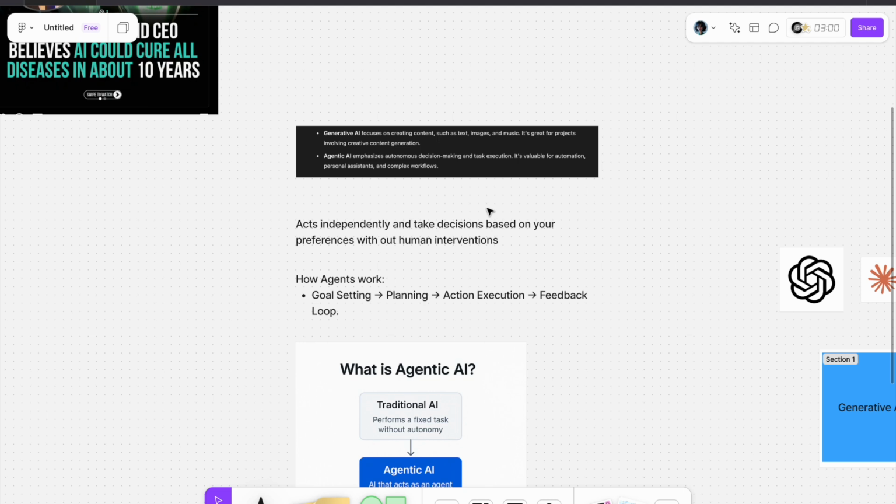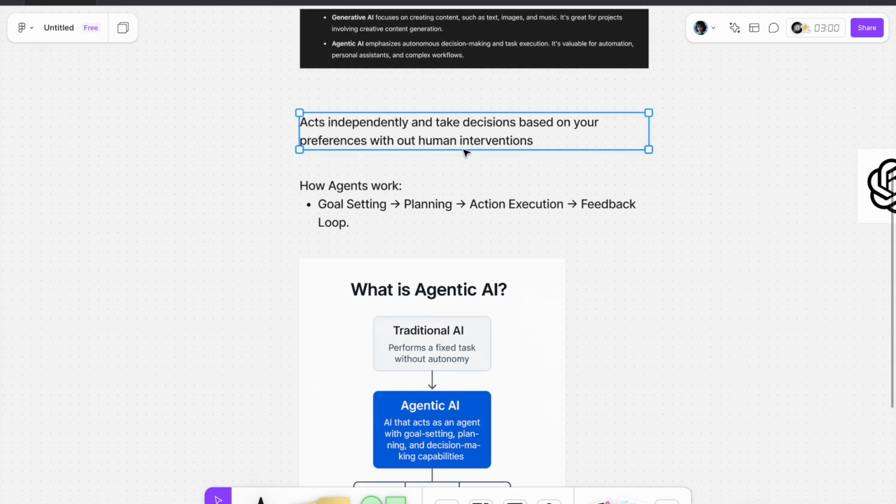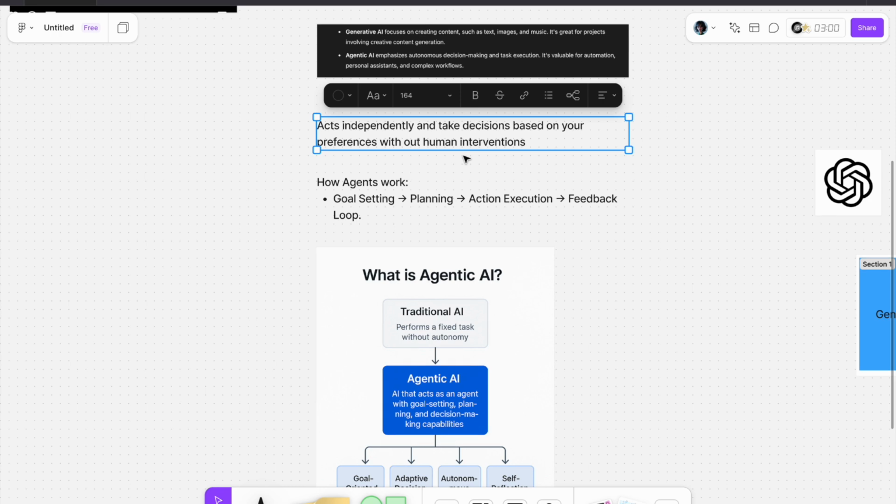So the decision making and the task execution, and the preferences and everything, depends on this agentic AI. Mainly this agentic AI works on knowledge and preferences, so knowledge and memory. What you are doing is storing your previous things. Okay, let me explain this also with an example.